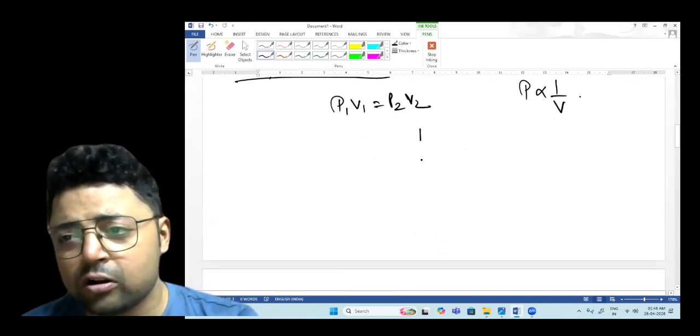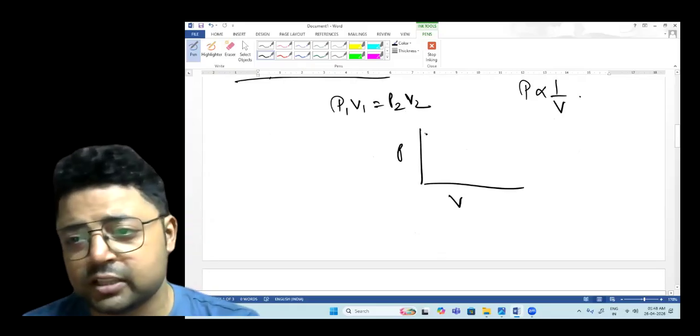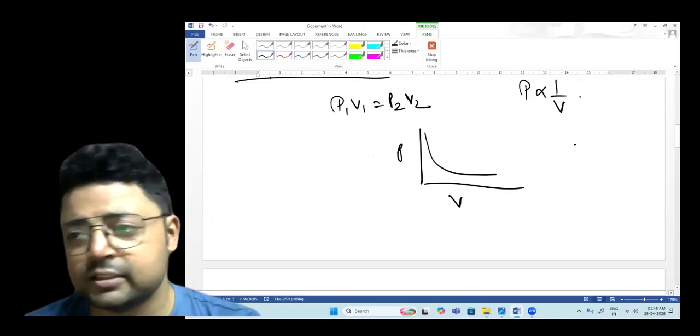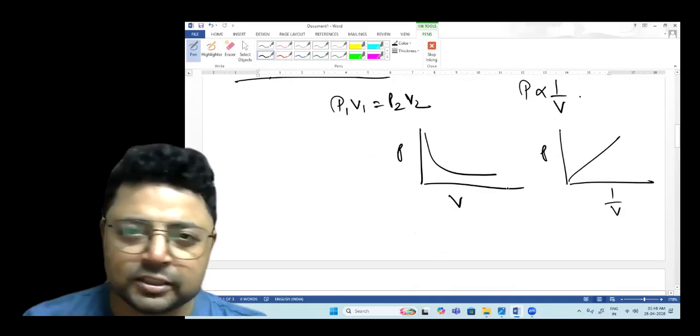Here, if you draw pressure and volume, with increase in pressure, volume decreases. So you will have a graph like this. If you draw a graph with pressure and 1 by V, then you will get a straight line. So these are the few things.